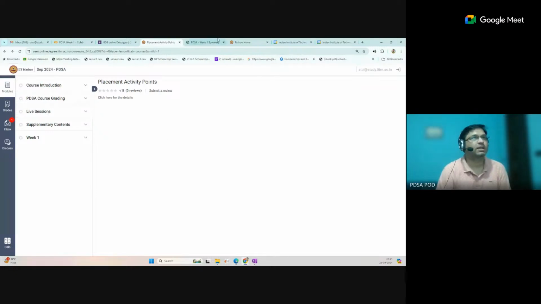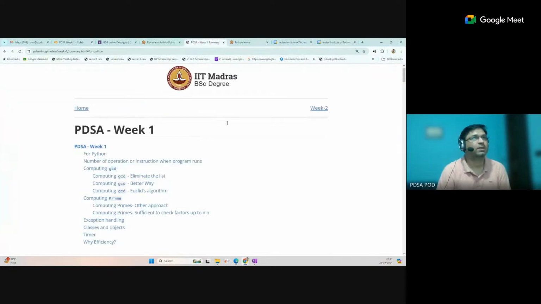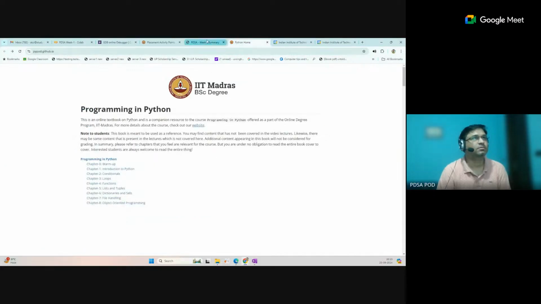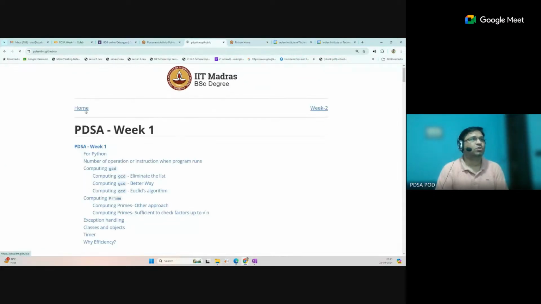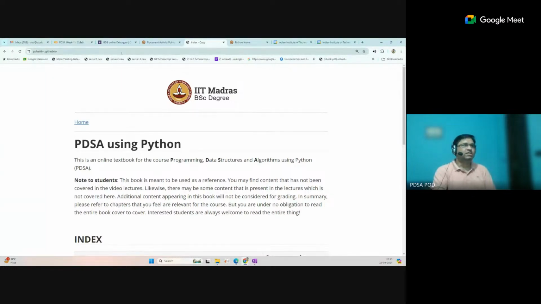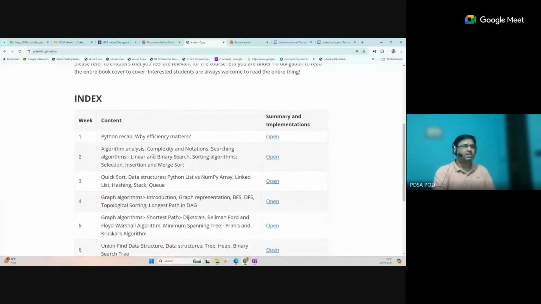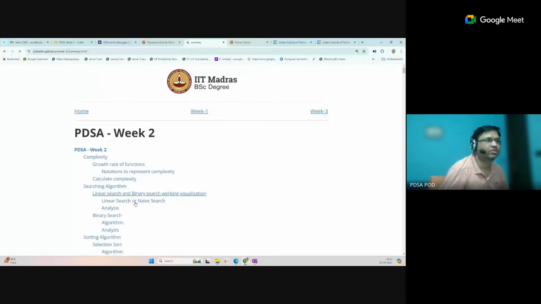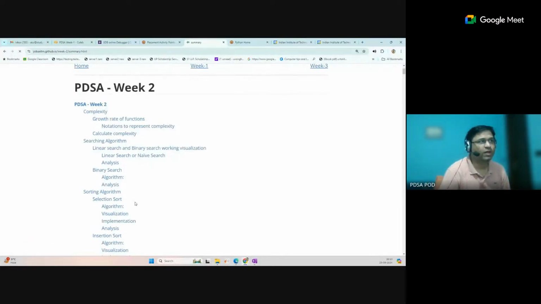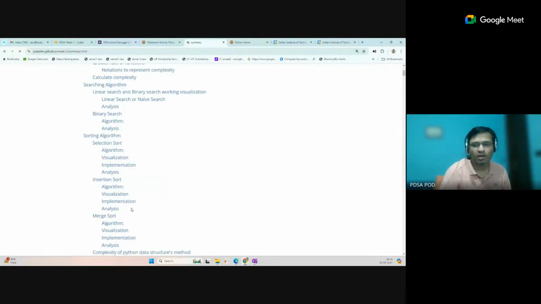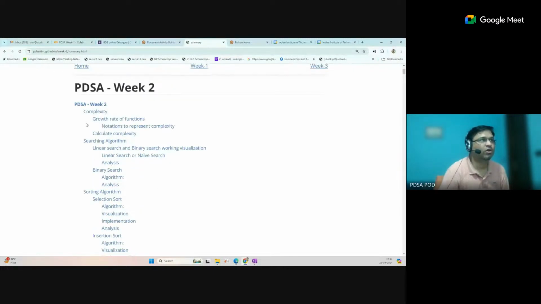And apart from that, the summary notes, we have this page. This GitHub link is given on the portal itself. You can go to this link and see the week-wise summary or notes. We also recommend that before watching the lecture, you visit these notes once and then watch the lecture, so you will get an idea of what you will watch in the video lecture. Here all topics are discussed lecture-wise.